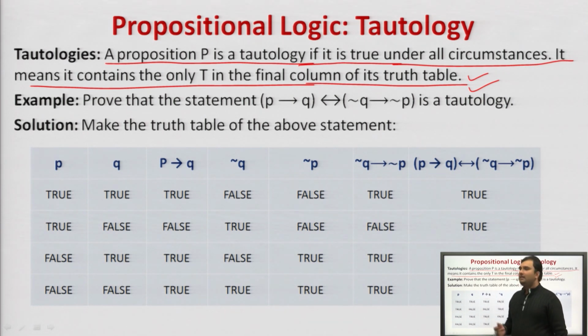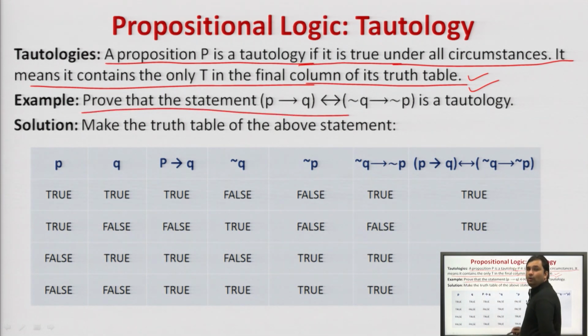Let us see this with an example. This is one of the most important topics which is always asked in your university examination. Prove that the statement P implies Q, biconditional, negation of Q implies negation of P. You can easily understand. This is conditional, biconditional, this is contrapositive, is a tautology.